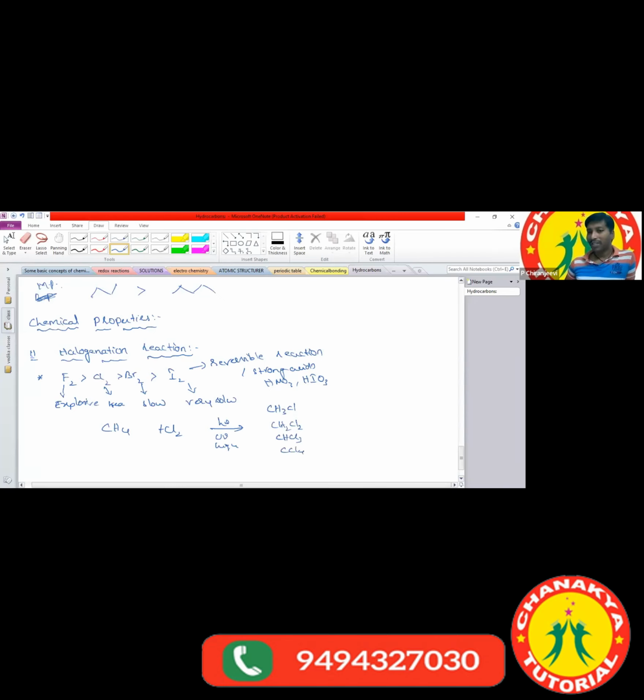Halogenation gives a mixture of products. That's why it is not used in the preparation of haloalkanes in the industrial sector, as it is not possible to separate the mixture into individual products. Got it?